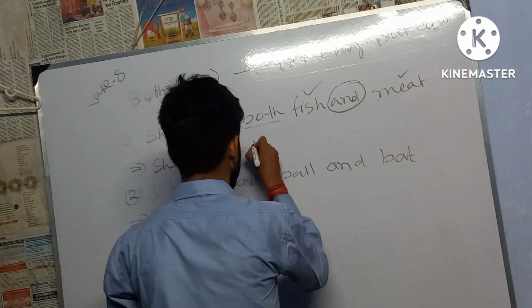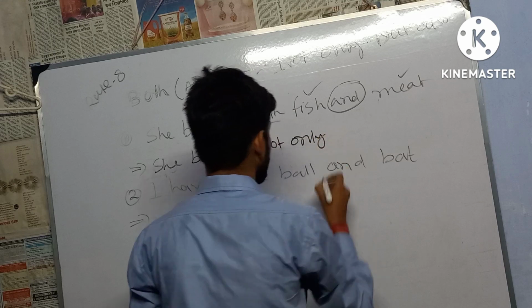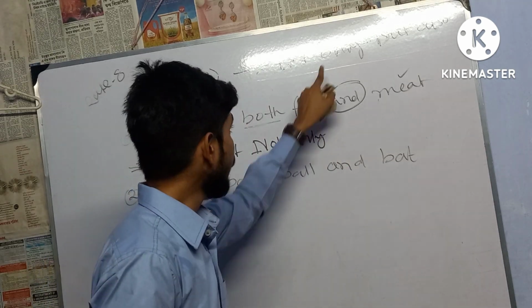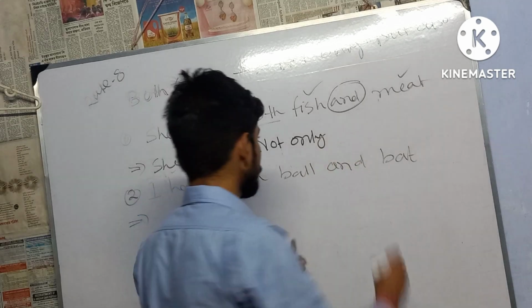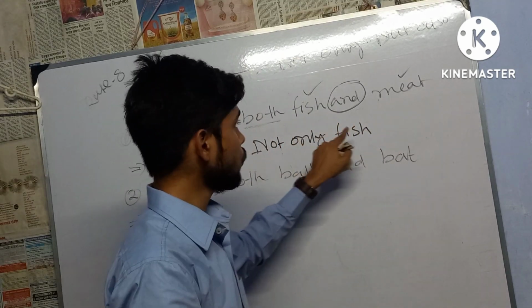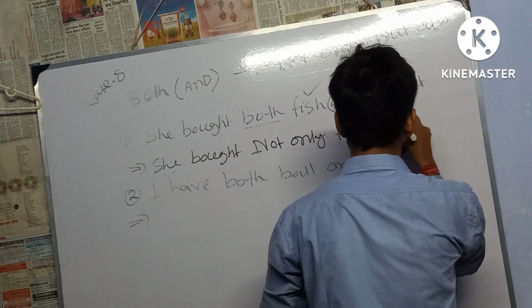She bought not only, and after writing not only, we'll have to write down the first noun, that is fish. So she bought not only fish. Thereafter she bought not only fish but also meat.